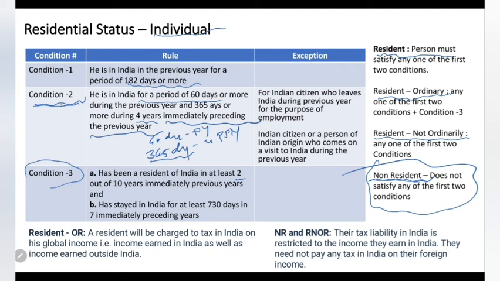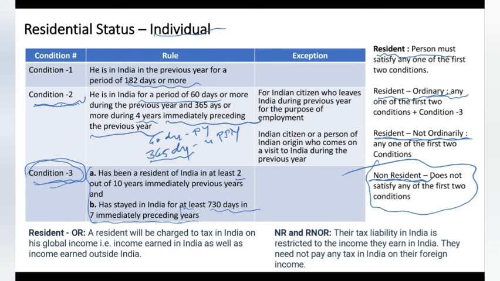And he should be in India for 730 days in the 7 immediately preceding years. So he should be in India for 730 days in the 7 previous years, and at least 2 times he should be resident. If these 2 are satisfied, condition 3 is satisfied, then the person will be called an ordinary resident. If condition 3 is not satisfied, then the person is called not ordinarily resident.